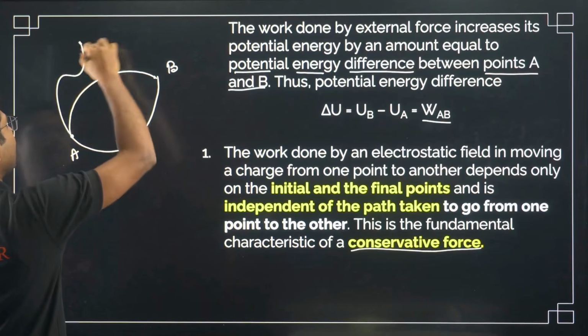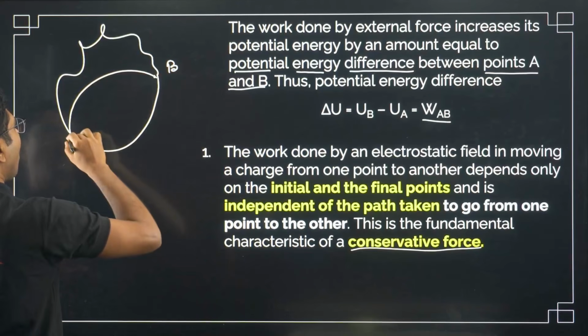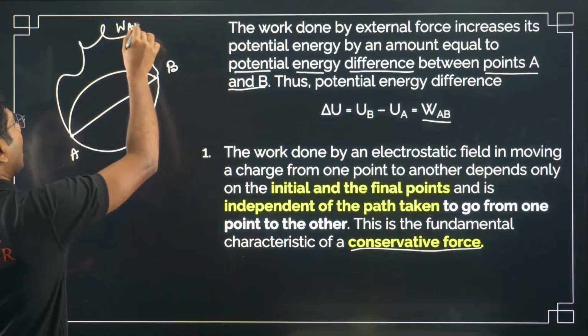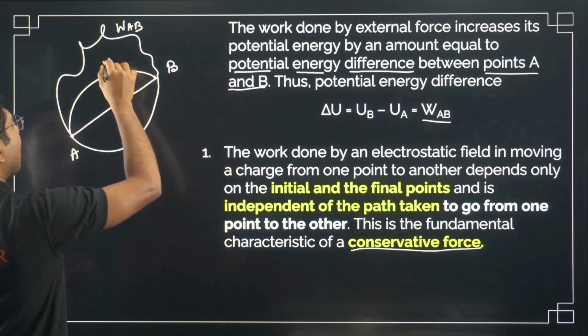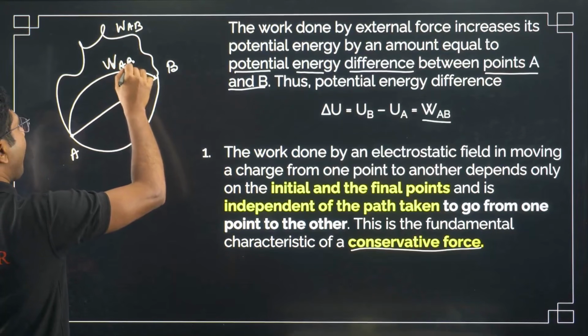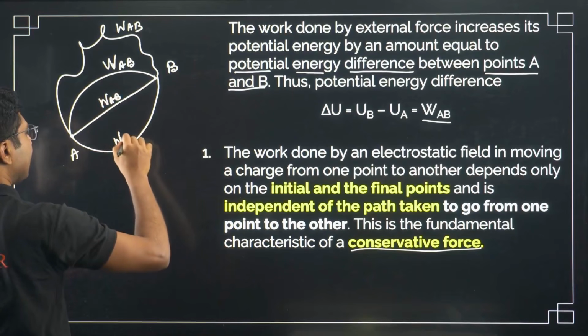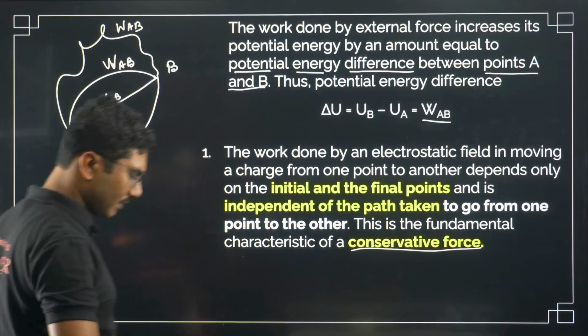You take some random path or you take the straight path. Work done in all such paths will be the same. It is independent of the path taken.